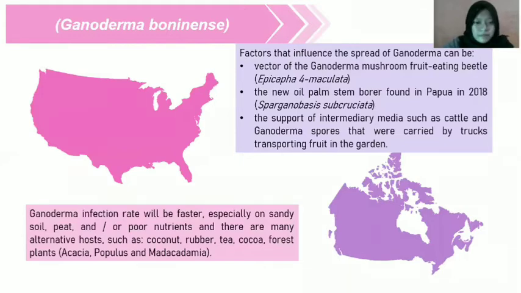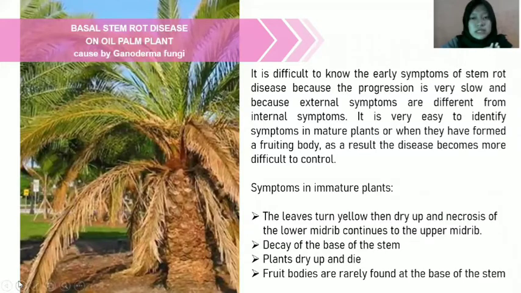It's difficult to know the early symptoms of stem root disease because the progression is very slow and because the external symptoms are different from internal symptoms. It's very easy to identify symptoms in mature plants or when they have formed a fruiting body. As a result, the disease becomes more difficult to control.